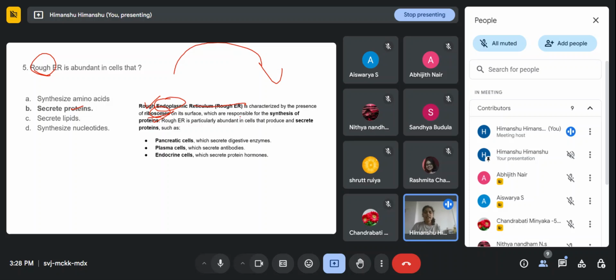Rough ER is particularly abundant in cells that produce and secrete proteins, such as pancreatic cells, plasma cells, and endocrine cells. Pancreatic cells have to secrete digestive enzymes on a regular basis, whenever we eat, right? Plasma cells have to secrete antibodies, and endocrine cells secrete protein hormones. So it is abundant in those types of cells which have to synthesize proteins, right?